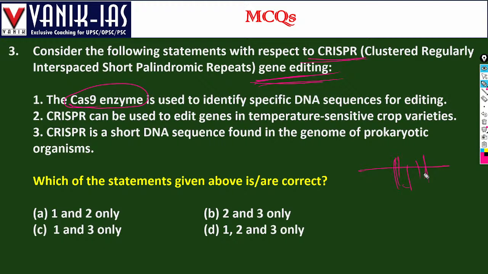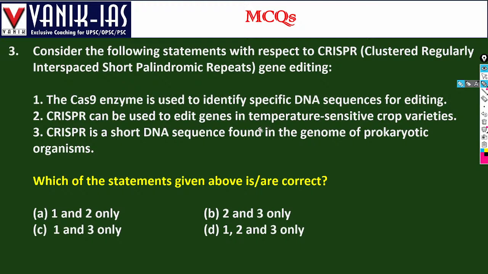So first question is, that is gene editing. We can edit a particular portion of gene to remove those areas of the genome which are causing a particular disease. Then the CRISPR can be used to edit genes in temperature sensitive crop varieties.